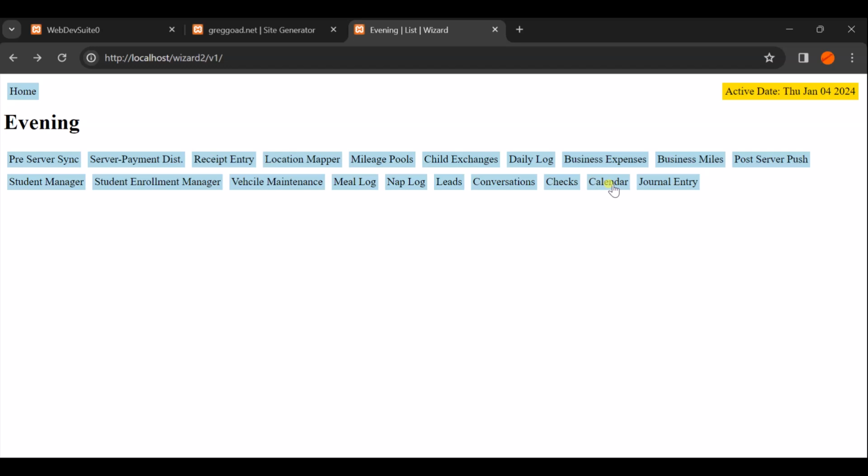And then the calendar is exactly what it sounds like. I made a calendar that I can put events into. And now that those events are there, eventually I could write scripts to sync it to public calendars, like things I want to share with people or whatever I need to do. And then the journal entry is exactly what it sounds like. I write a little bit of a journal.